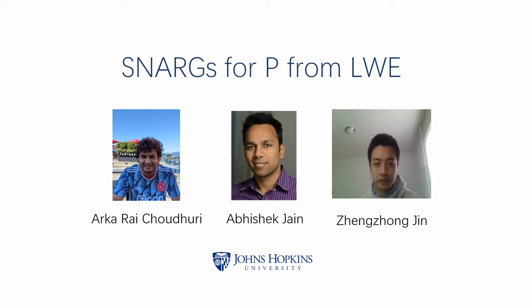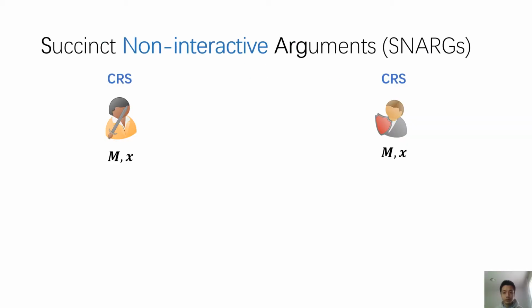This work is about SNARGs for P from learning with errors. I'm Zhengzhong Jin from Johns Hopkins University. This work is joint with Arka Rai Choudhuri and Abhishek Jain. SNARGs refers to succinct non-interactive arguments.